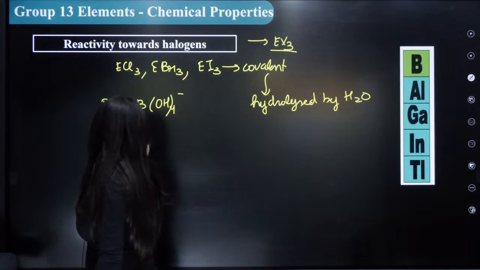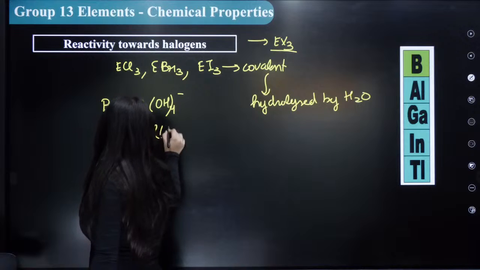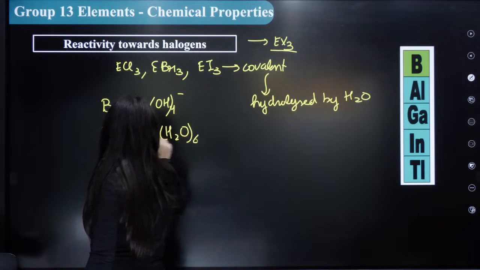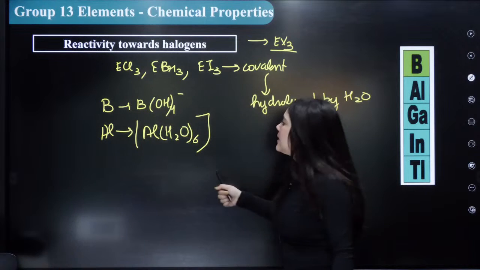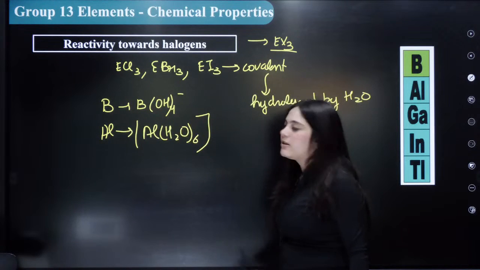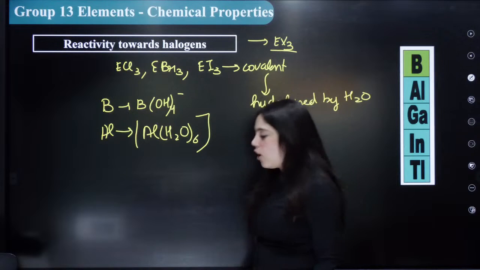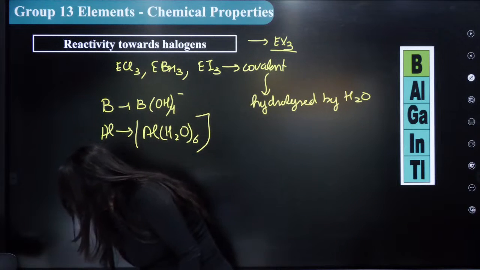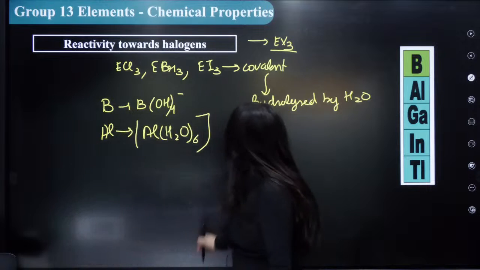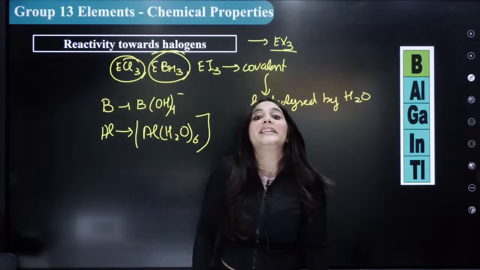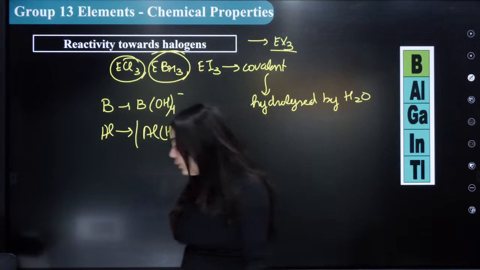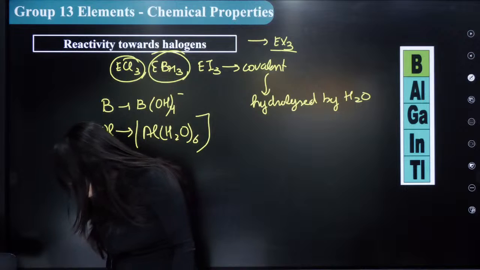With aluminium, it forms an [Al(H2O)6] kind of structure, which is octahedral. We discussed all these things. I also told you that all these trihalides are electron deficient, hence they act as very good Lewis acids.